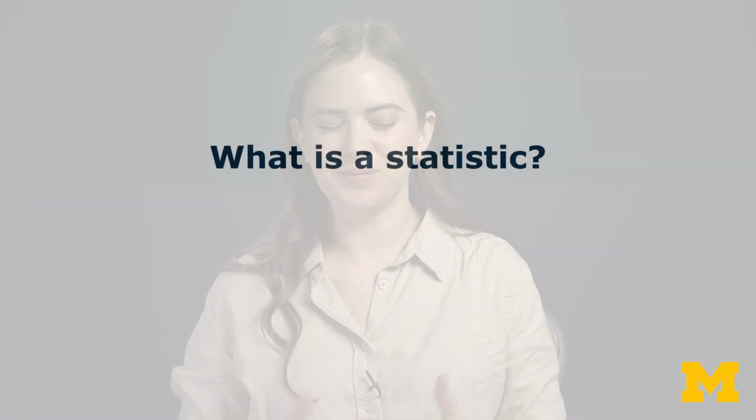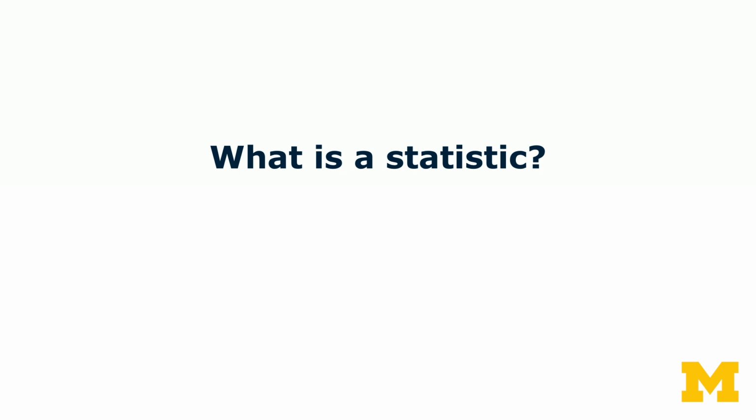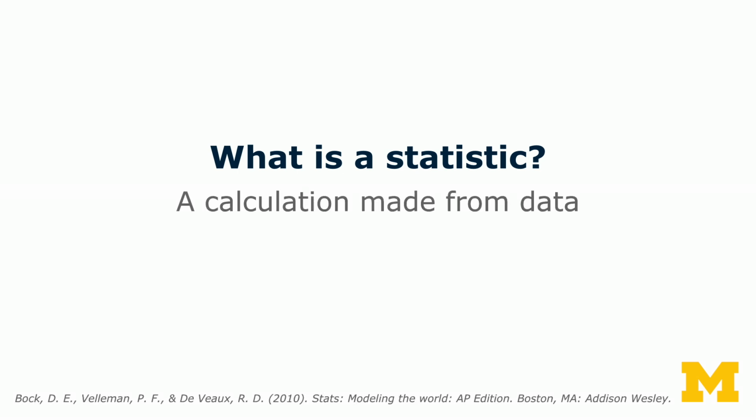Let's start with discussing how things become statistics. First, we should ask what even is a statistic. One elementary definition is that a statistic is a calculation made from data. It could be any number. It could be how many of something. It could be something like a mean or an average you might be familiar with, and we'll cover what that is later. But what is a statistic? Simply a calculation made from data.